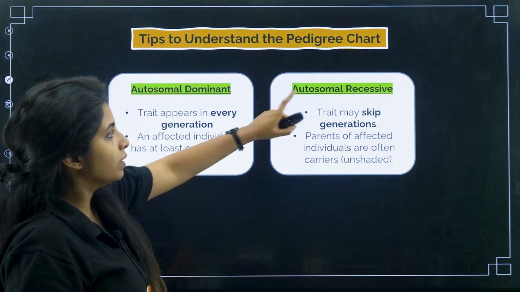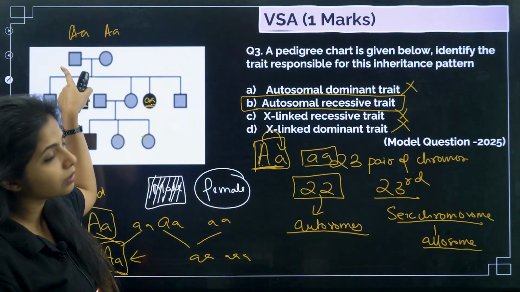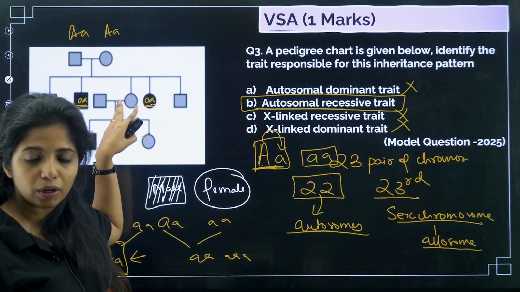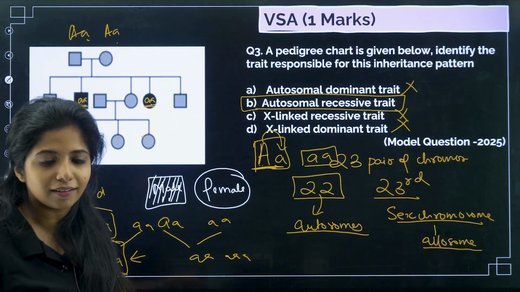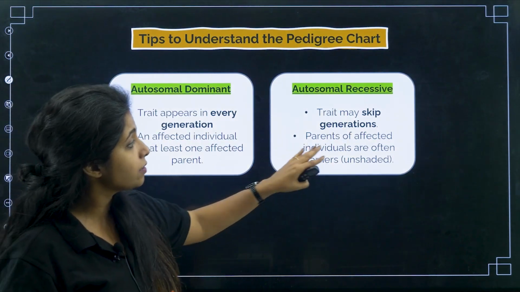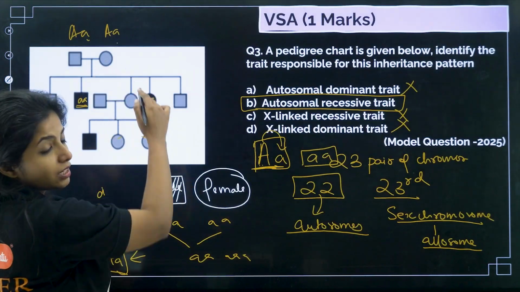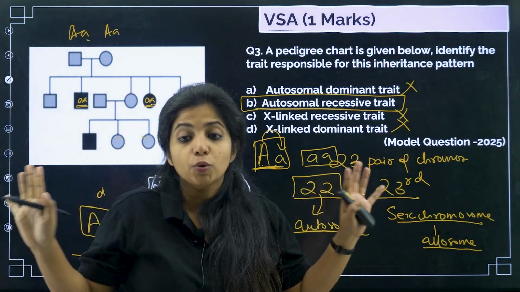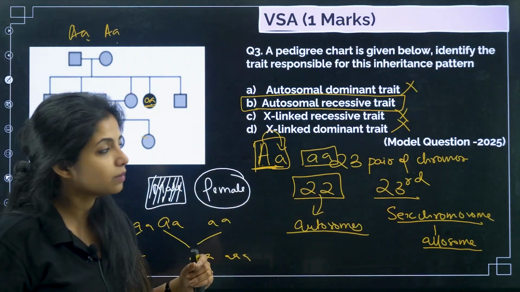Okay. Now in the recessive one, traits may skip generation. So you see over here, it is skipping the generation. The next generation you are able to see it, because the recessive alleles, A and any small a, have to come together. So it might skip the generation. Parents of affected individuals are often carriers. They might often be carriers, which is why they are unshaded. So they are not showing the disease, they are just carrying the disease. So this is an autosomal recessive trait, my dear children.